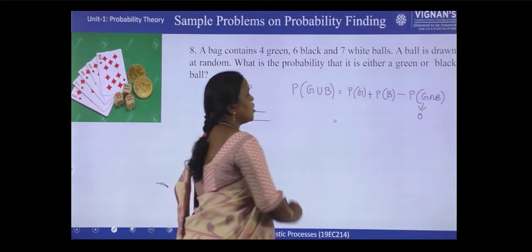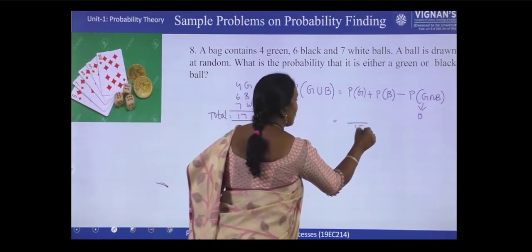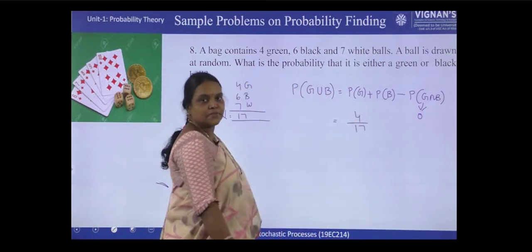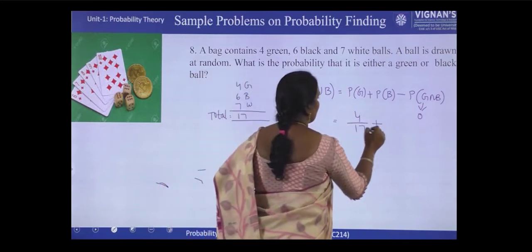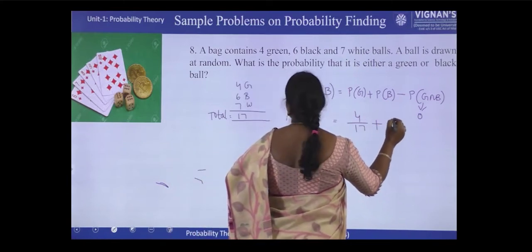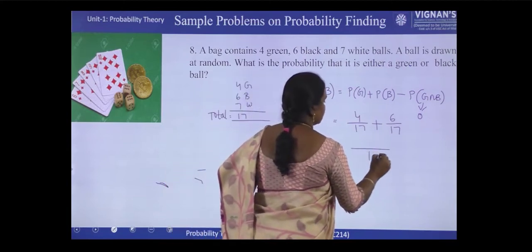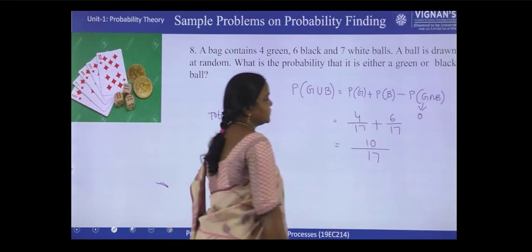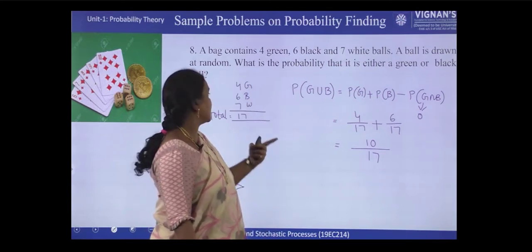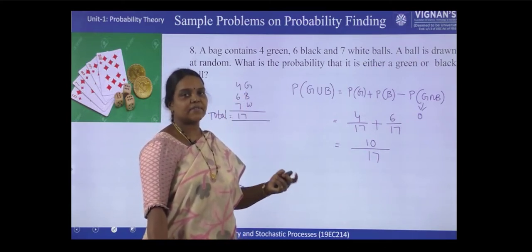And what is the probability of green? So total 17. Out of 17, how many are satisfying the condition green? 4. So P of G becomes 4 by 17. Plus, what is probability of selecting black? Out of 17, 6 are black. Right? So 4 plus 6, 10. So the question is, what is the probability of selecting either green or black? So there are 10 chances out of 17. So 10 by 17 is the answer.